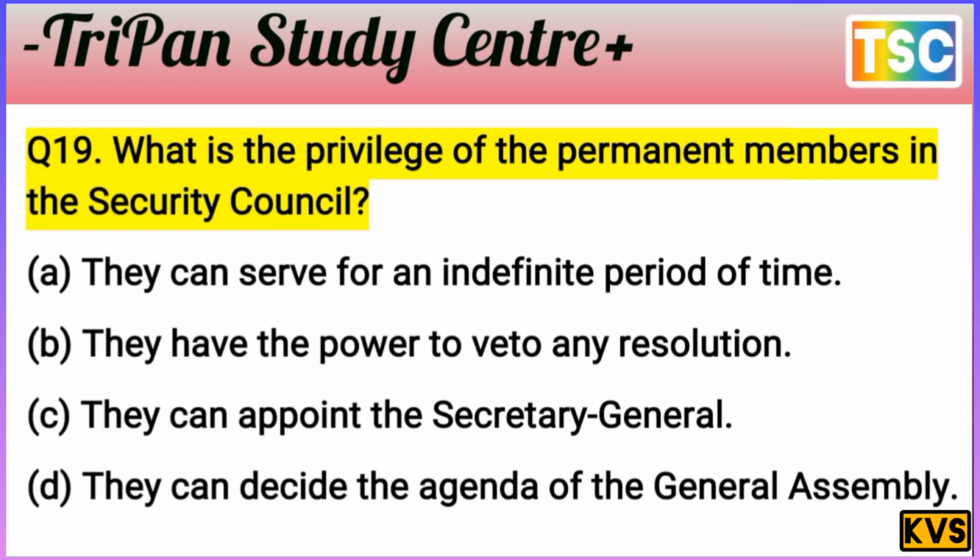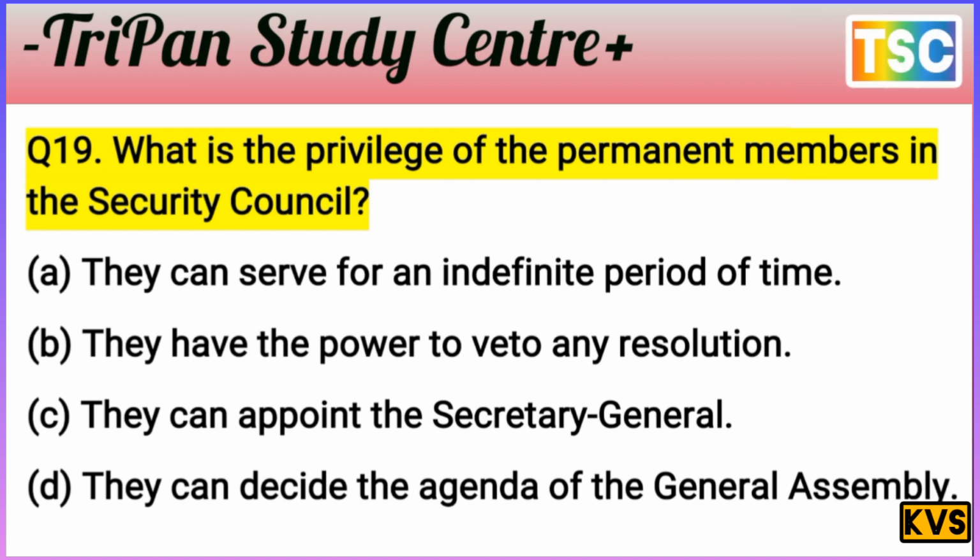The question is clear here. If you select they can serve for an undefined period of time, that's wrong. If you select they can appoint the Secretary General, that is wrong.